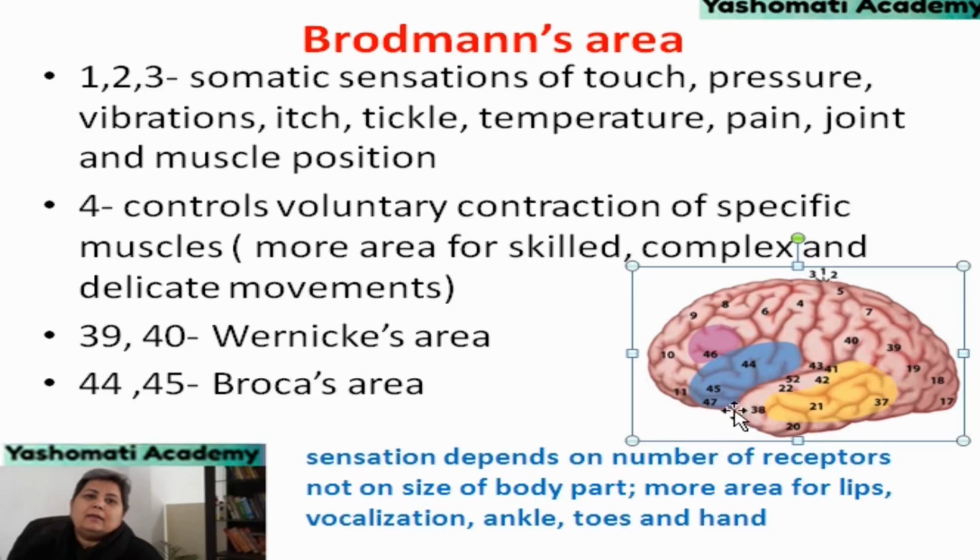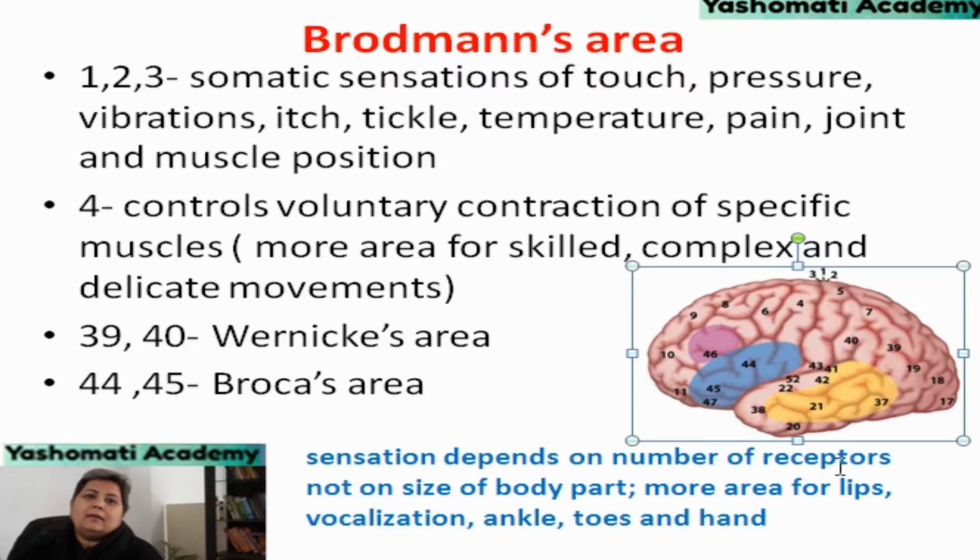Similarly, areas 39 and 40, which are somewhere here. This area is called Wernicke's area, which is related to language learning. And areas 44 and 45, this area, that is also related to language learning, which is called Broca's area. When we study language learning disabilities, then we will talk about these areas, Wernicke's area and Broca's area, which are related to language learning.